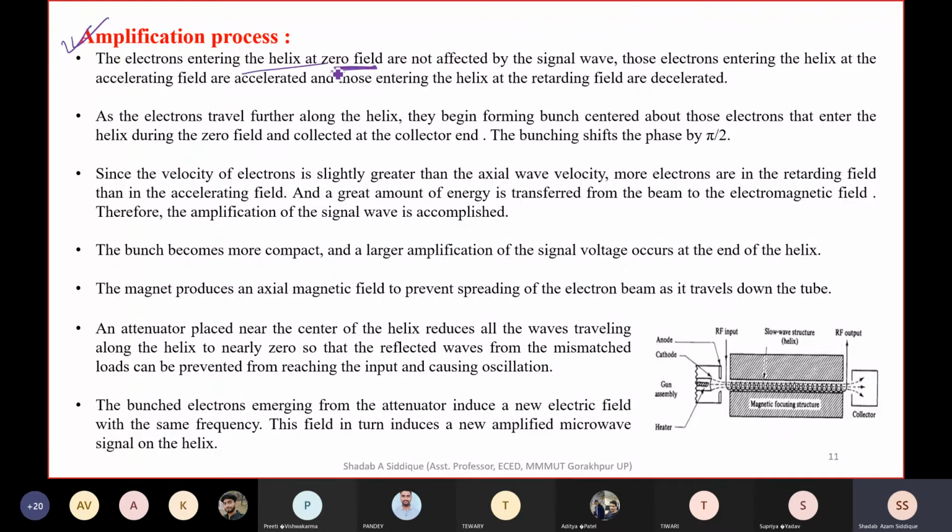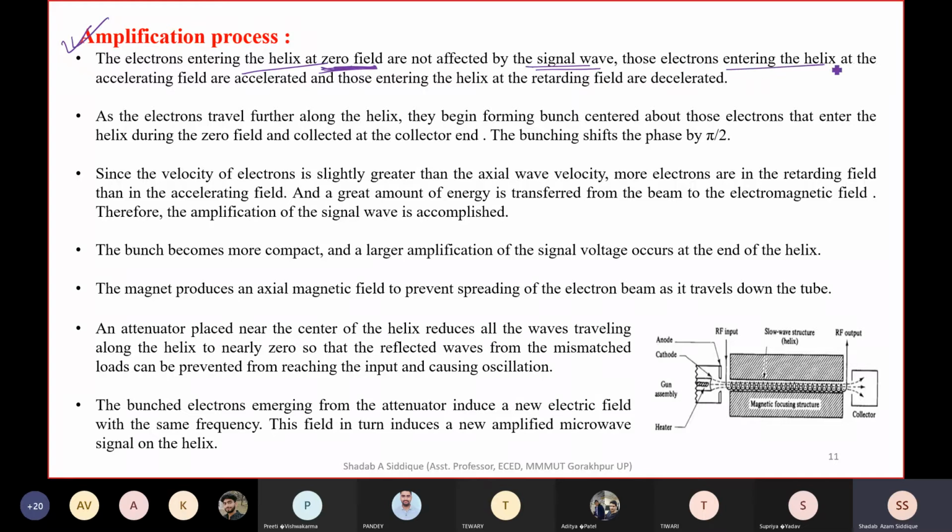When the RF field is zero, the electric field is not there, so those electrons are not affected by the signal wave and will not interact with it. Our signal wave is a propagating wave, so the electrons will not be affected by it.